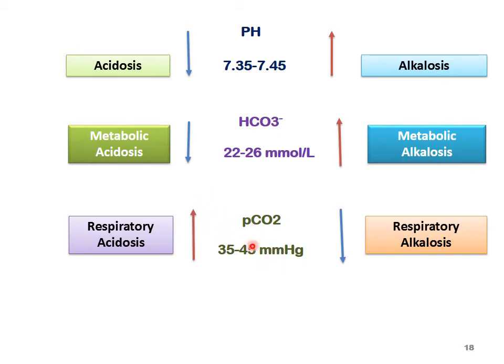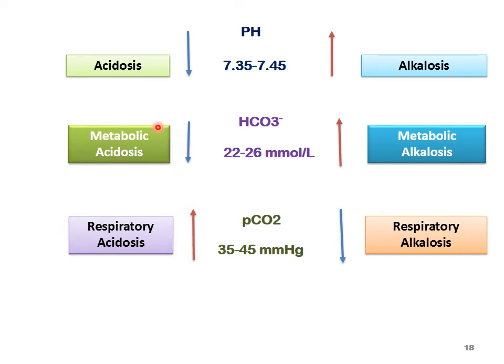And now we see the compensation. If it is metabolic acidosis, the compensation is always by the respiratory mechanism. If the acidosis is respiratory, the compensation is always renal. So if it is metabolic acidosis, the bicarbonate ion is reduced. So what will we do? We will reabsorb bicarbonate and excrete H plus ion. Here it will be by the renal mechanism.